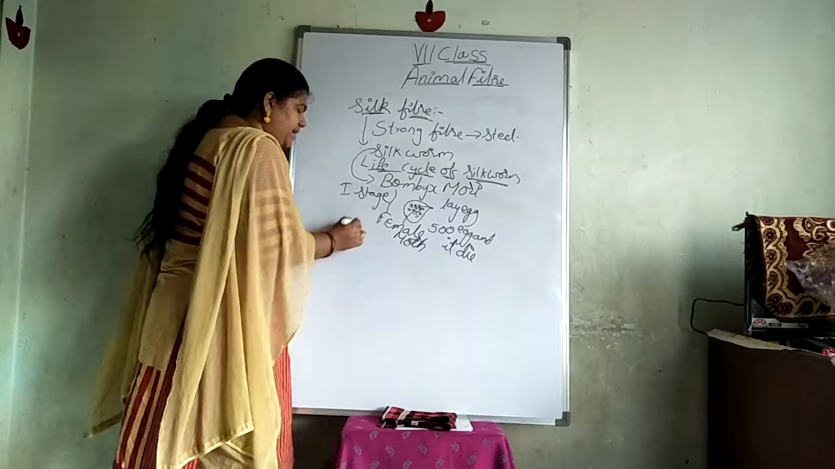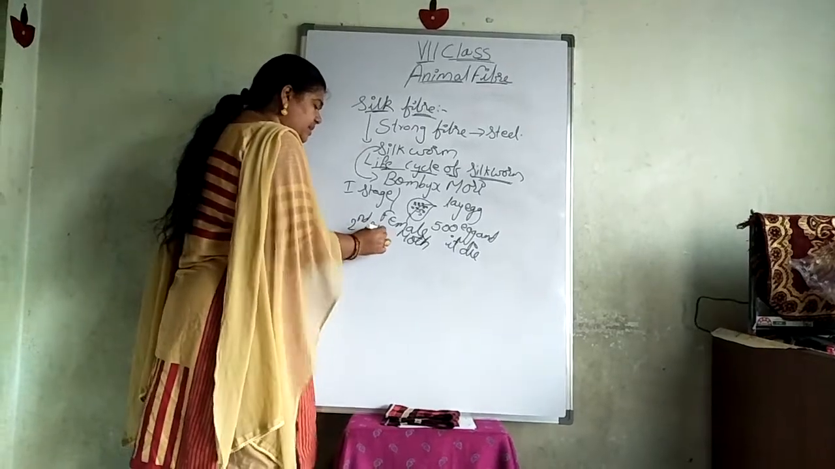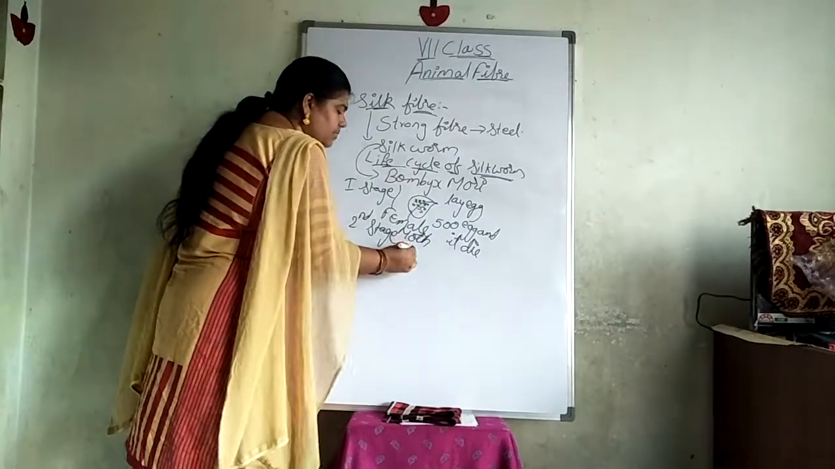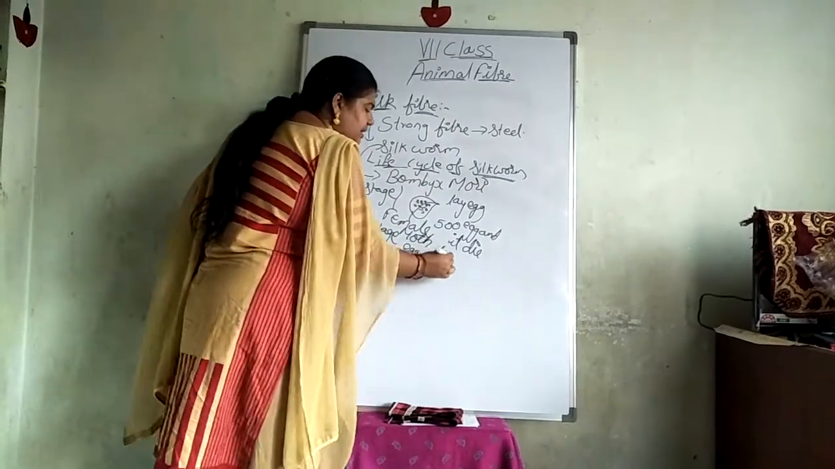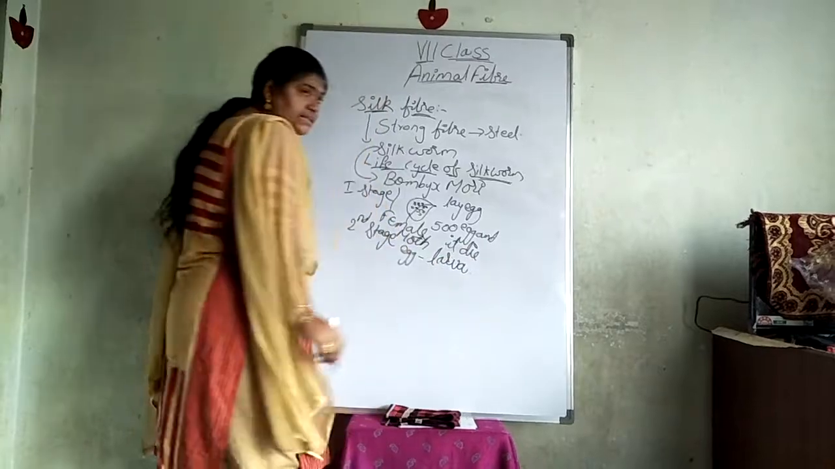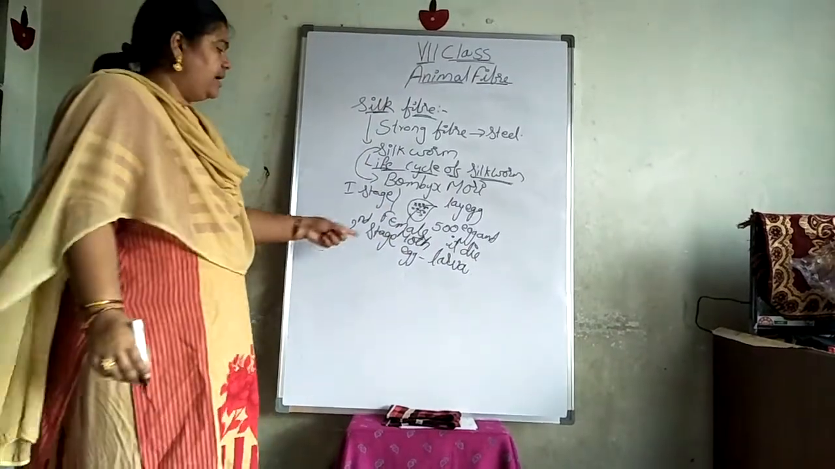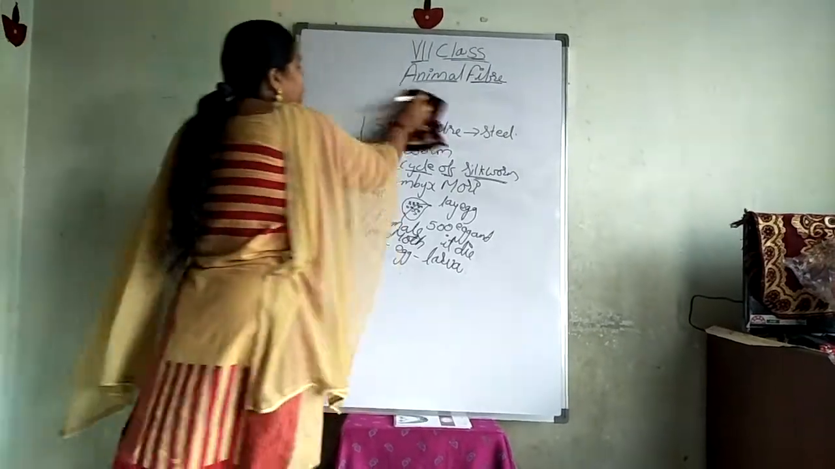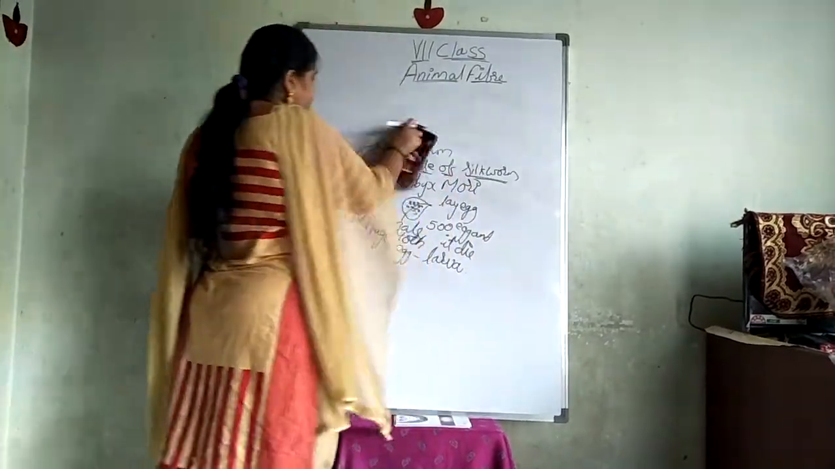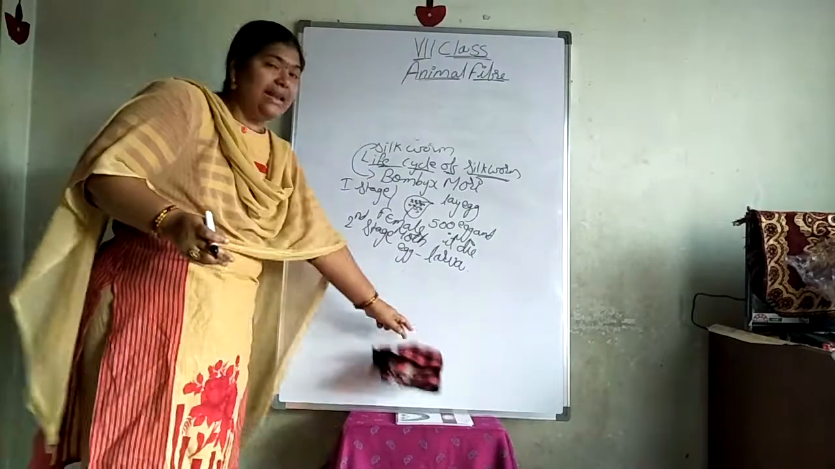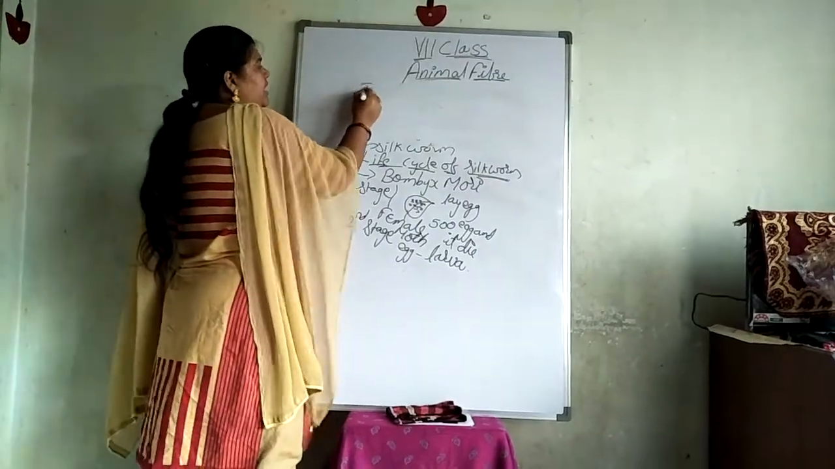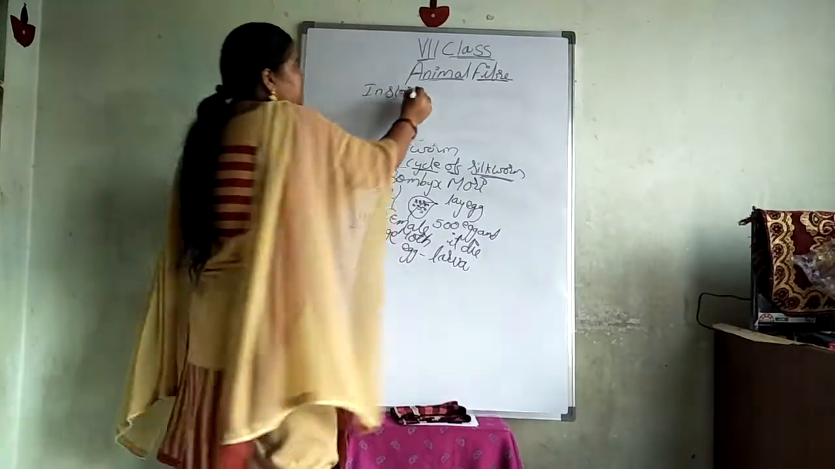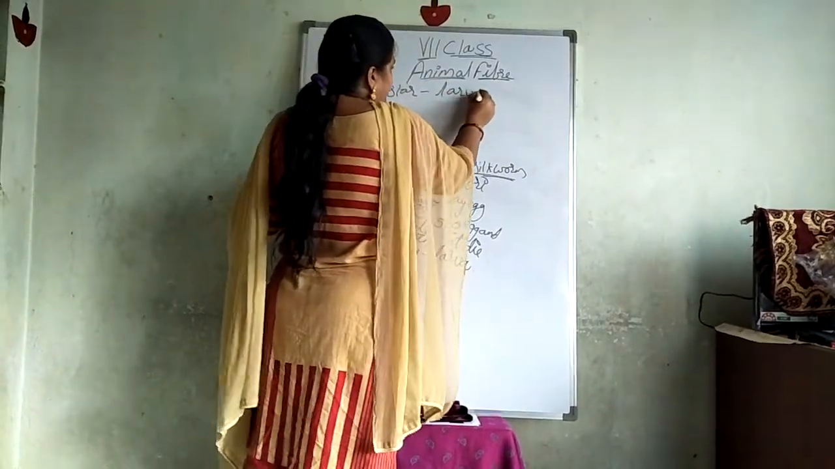Now, in the second stage, what you can see is that the eggs change into larva. These eggs convert into larva. In the second stage, you can see that. What is happening to this larva? In the larva stage, we will say it as instar.